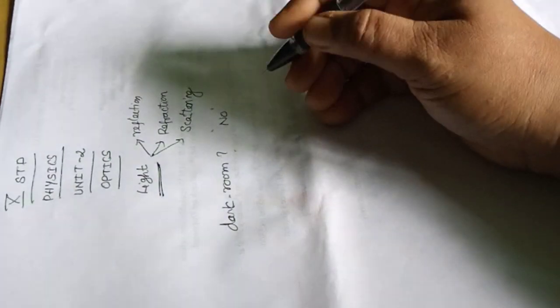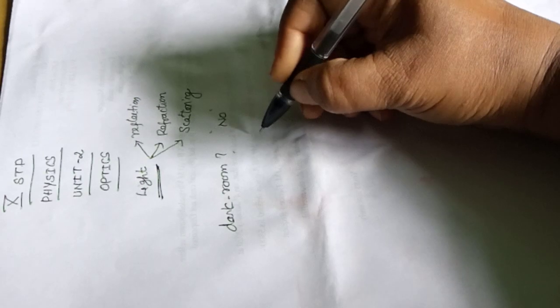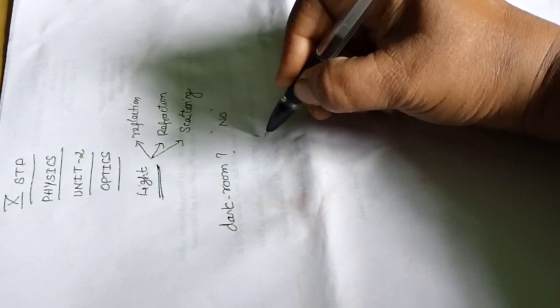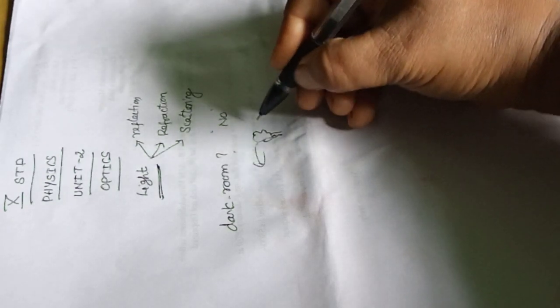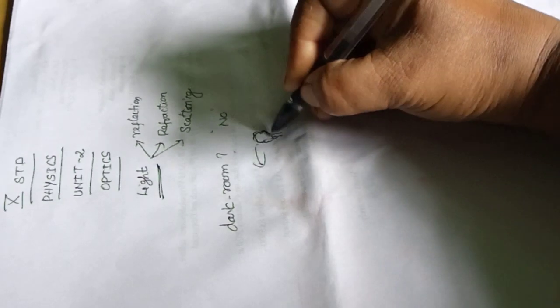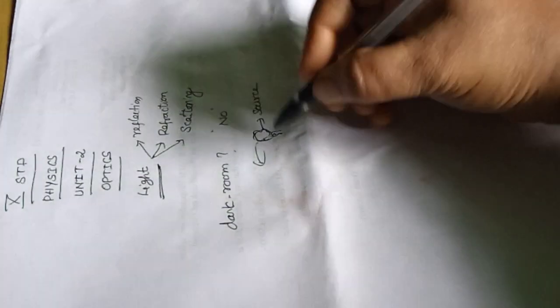If you switch on the light, we can easily see all the objects. How? If you put on a light in this room, the light comes from the bulb, which we call a source, where the light is rising.